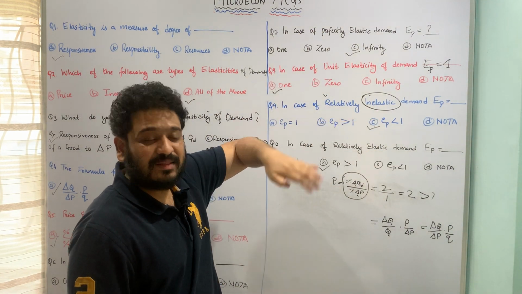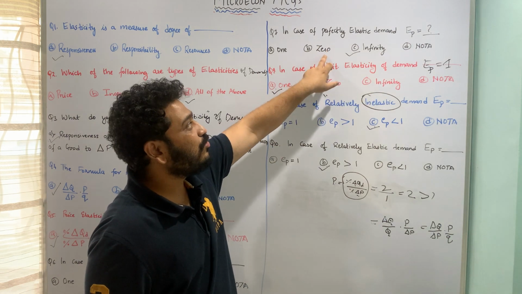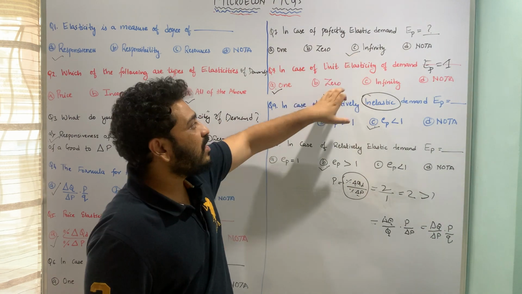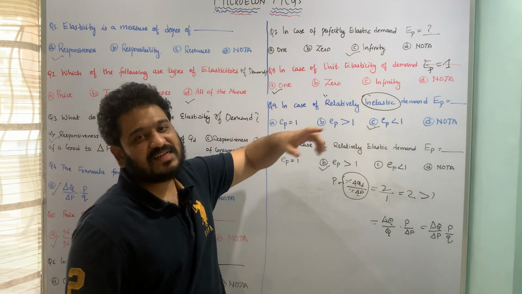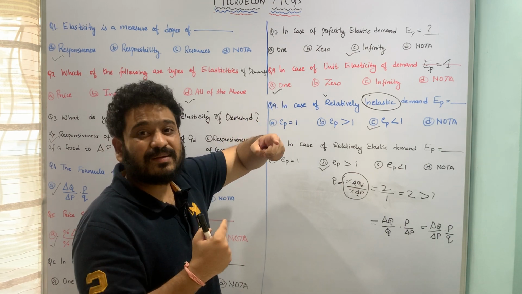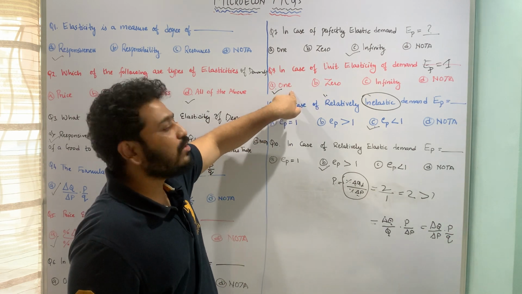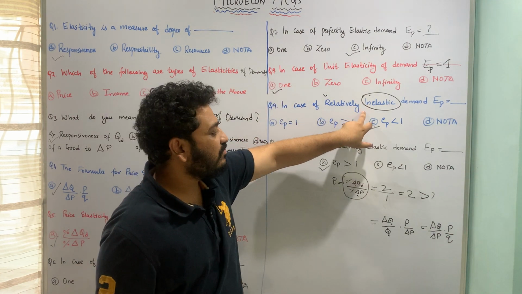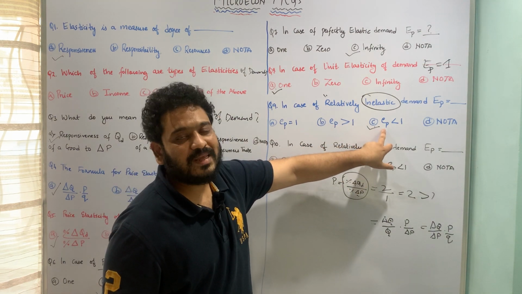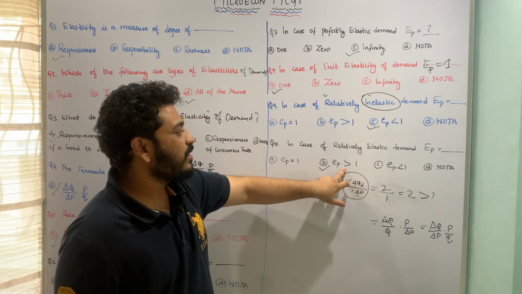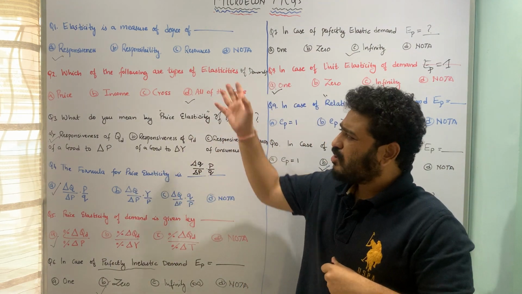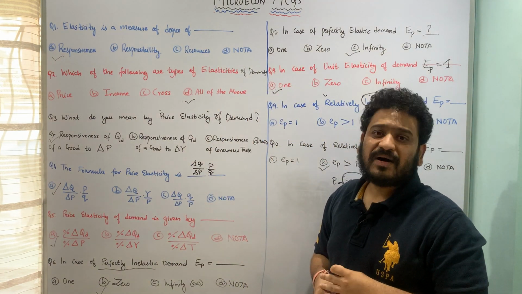Thereafter we moved towards perfectly elastic demand. Here the price was the same, but the quantity demanded was changing, and therefore the value of EP, or price elasticity, is infinity. Thereafter, in case of unit elasticity, I told you the percentage changes in both the things, that is in terms of price as well as quantity, are going to be the same, and that is why the value is going to be unit or 1. Thereafter we moved towards relatively inelastic as well as relatively elastic demand. So here the elasticity value is going to be less than 1, here it is going to be greater than 1. So I hope the types of price elasticities of demand, rather the concept of elasticity and price elasticity of demand, is pretty much clear.